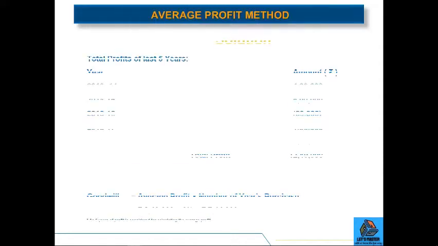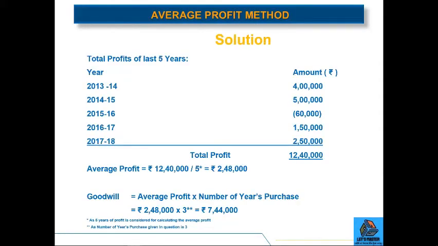So first of all, what we will do is we will calculate the average profit. So to calculate the average profit, we will add up the profits of different years.